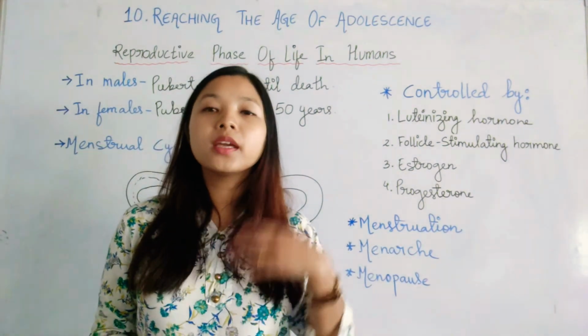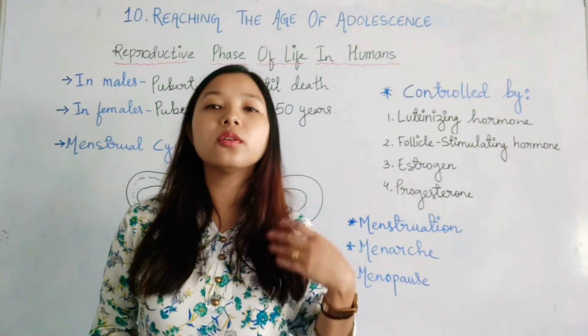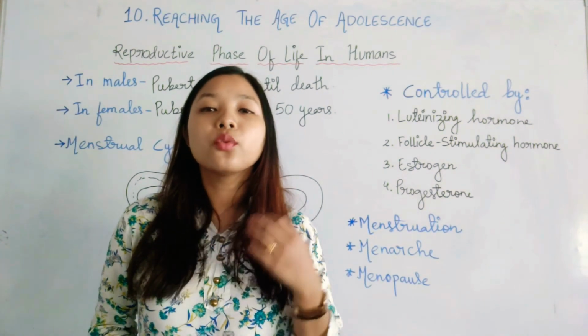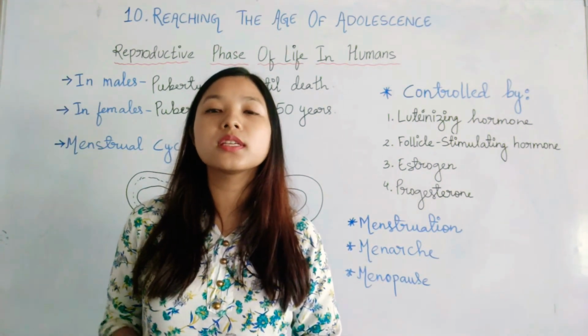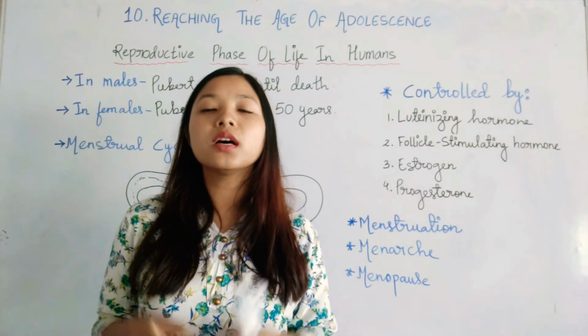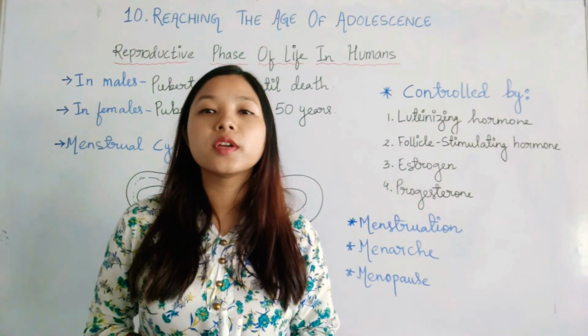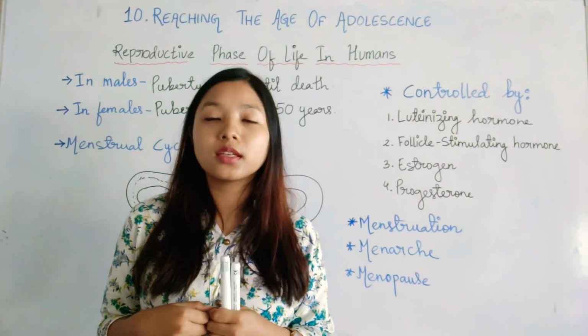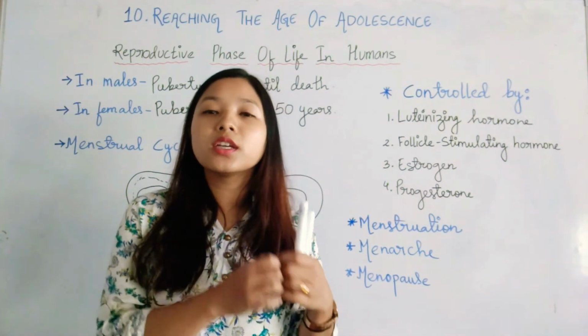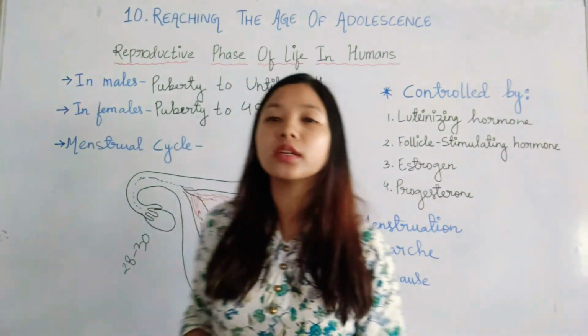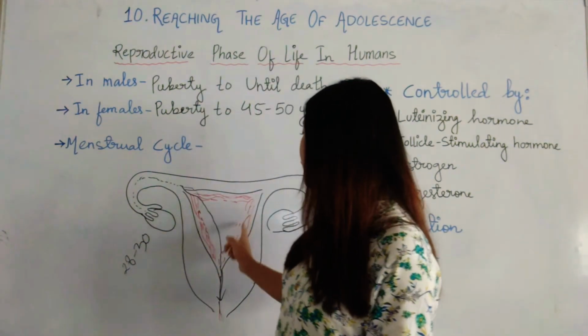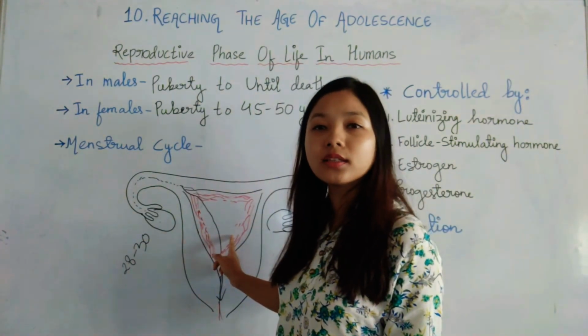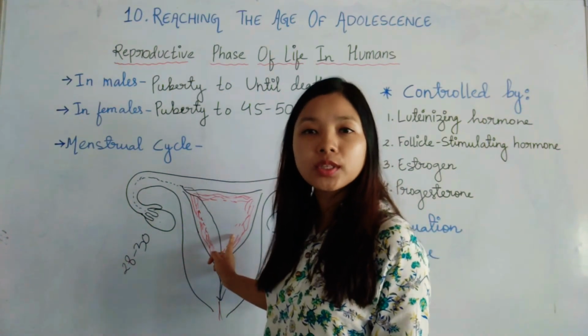Now, the female generally, most of the time, undergoes this menstrual cycle once a month, where her body prepares itself for accepting the fertilized egg. If the egg is fertilized, it will get implanted in the thickened walls of the uterus and provide nourishment to the developing baby.